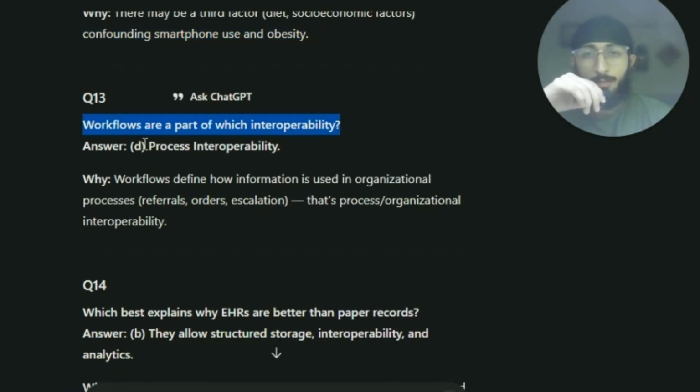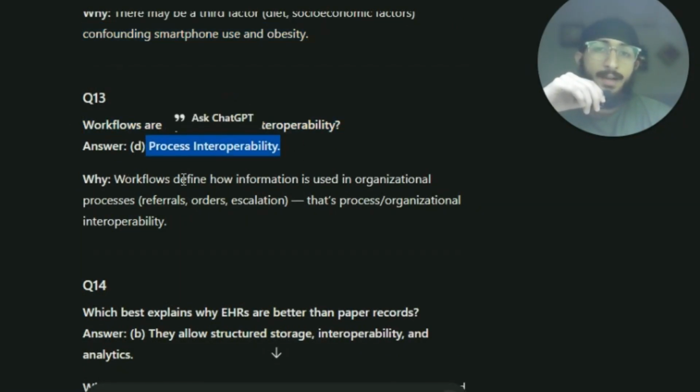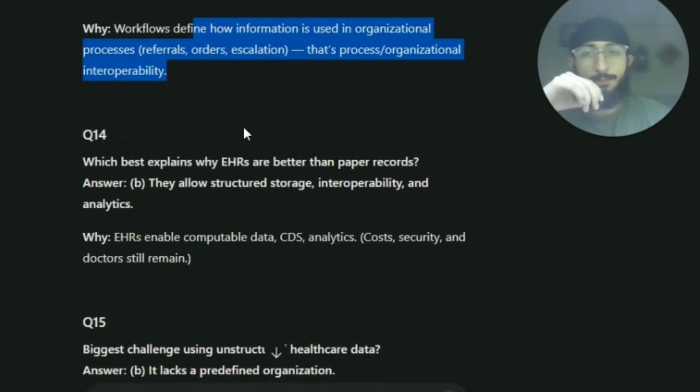Now, workflows are a part of process interoperability. Workflows define how information is used in organizational processes, that's process or organizational interoperability.